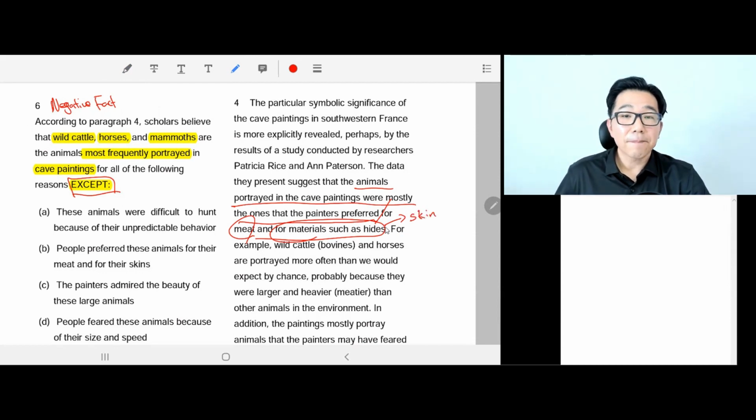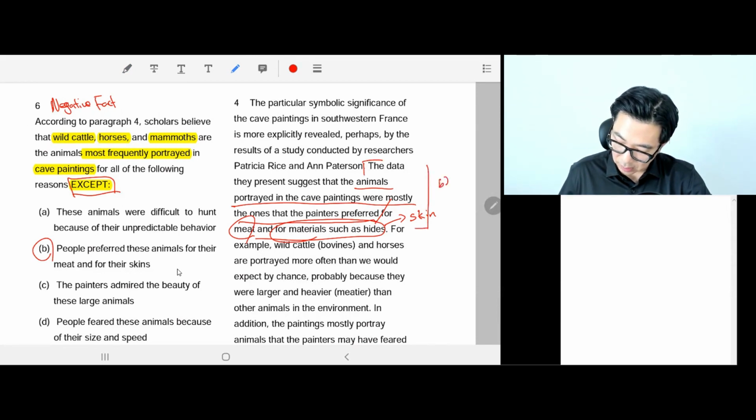All right, so that was mentioned where? Here, right? So this sentence is talking about B. So B is the right reason. We are not looking for the right reason, so B is the wrong answer. It's here.